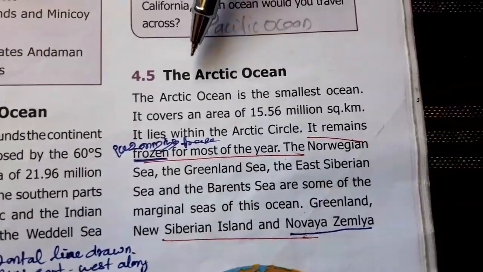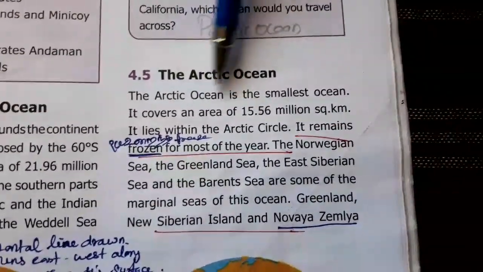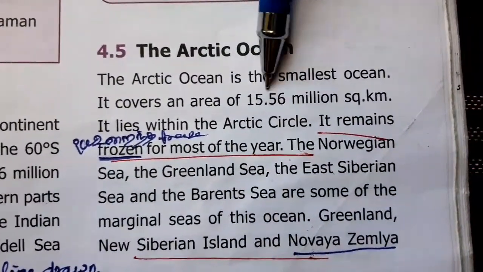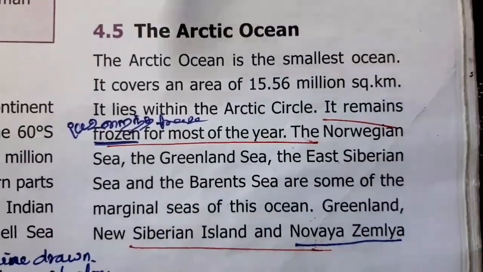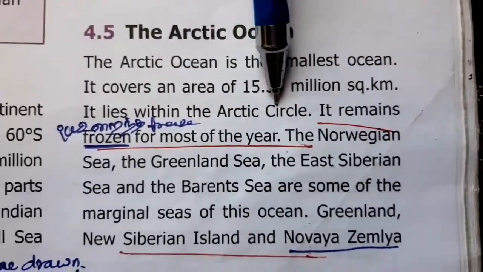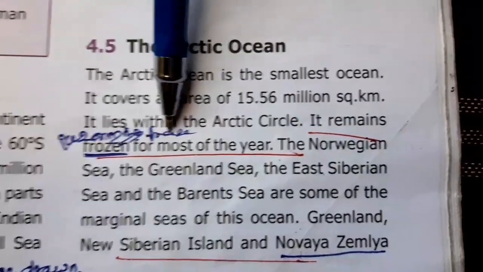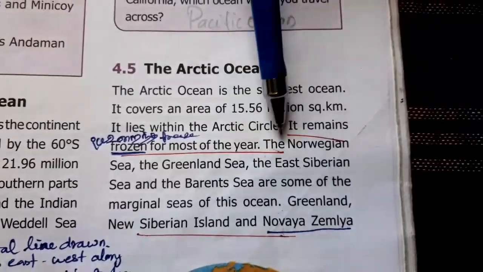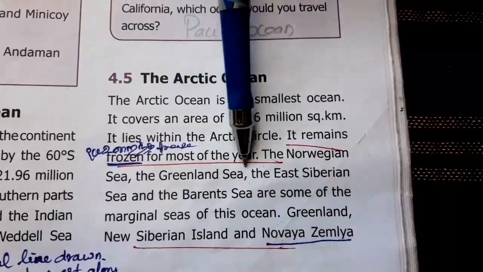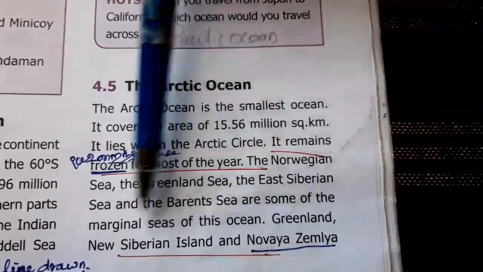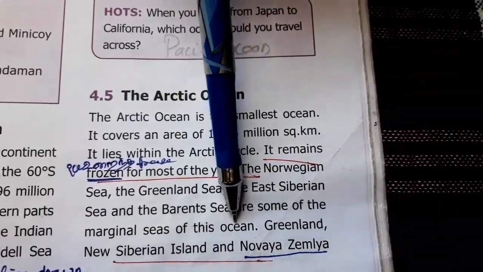Now let us see about the Arctic Ocean. The Arctic Ocean is the smallest ocean. It covers an area of about 15.56 million square kilometers. It lies within the Arctic Circle. It remains frozen for most of the year. The Norwegian Sea, the Greenland Sea, the East Siberian Sea, and the Barents Sea are some of the marginal seas of this ocean.